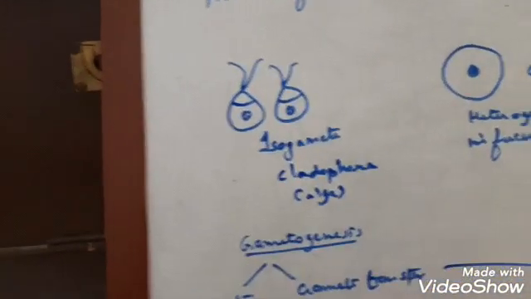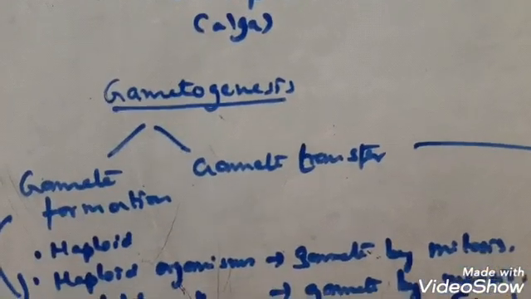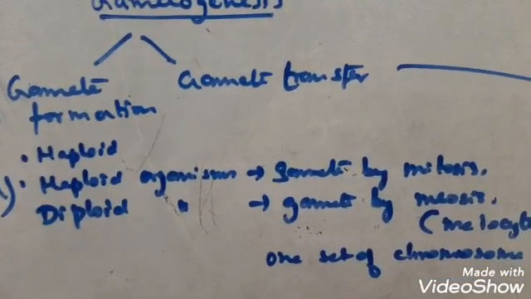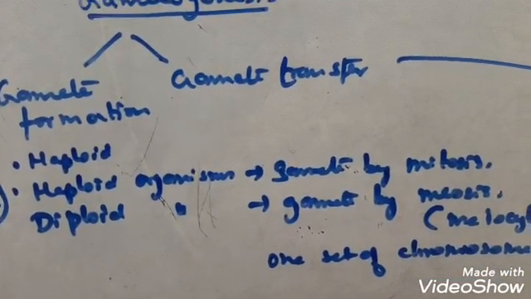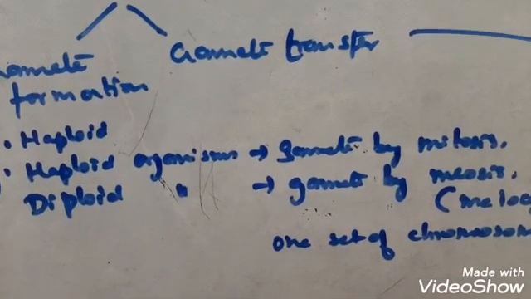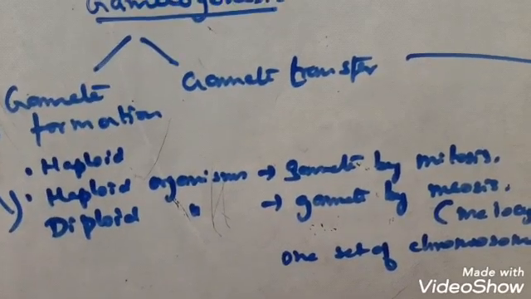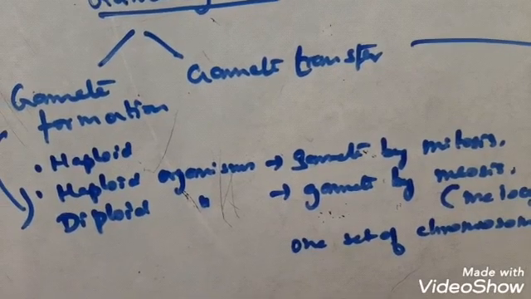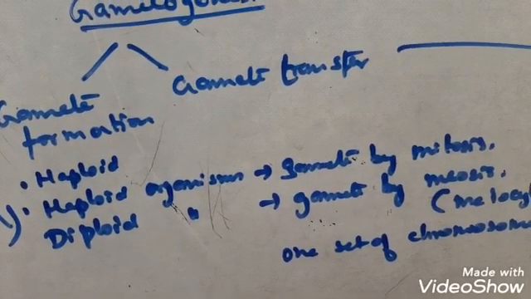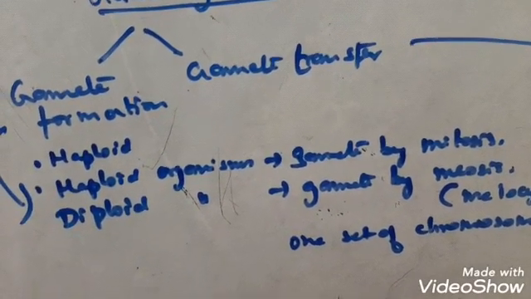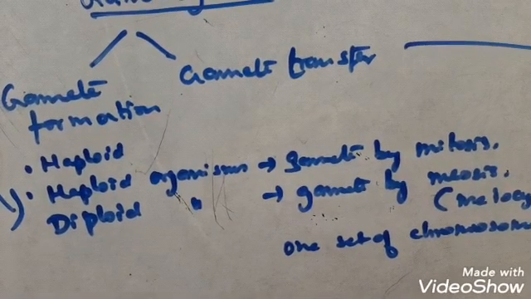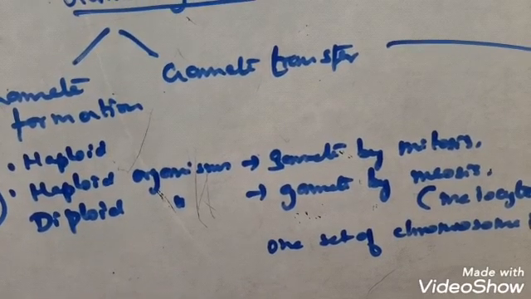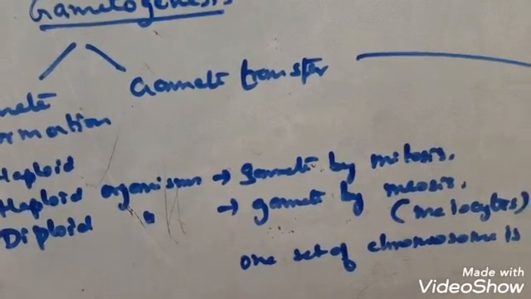In case of haploid organisms, the organisms which are haploid produce gametes by mitosis, because the organism's body cells themselves always contain the haploid number of chromosomes. So how could they produce haploid gametes again? Not possible. So in haploid organisms, the gametes are produced by mitosis. Clear? Now in case of diploid organisms, the gametes are produced by meiosis. Meiosis takes place in meiocyte cells. Now what are meiocyte cells?